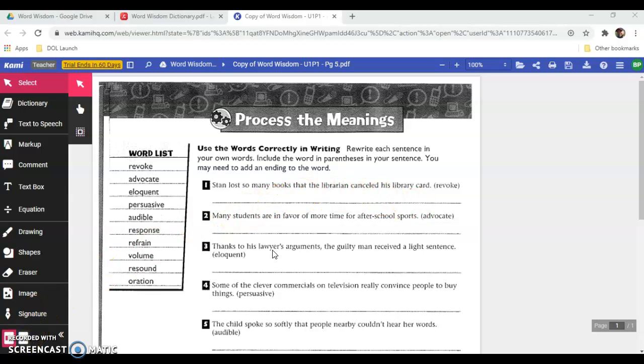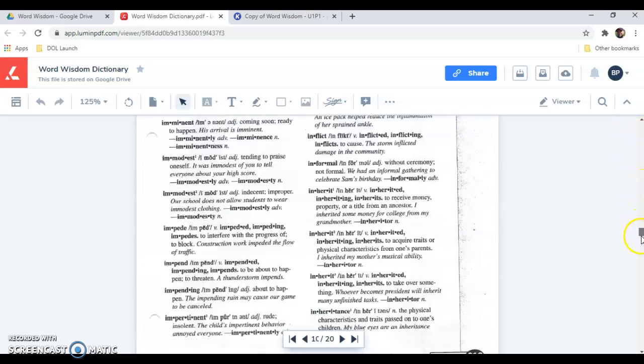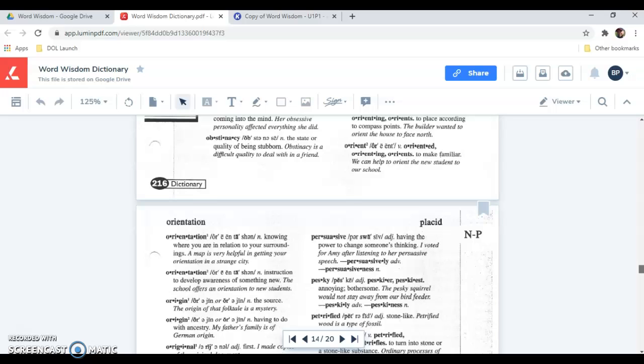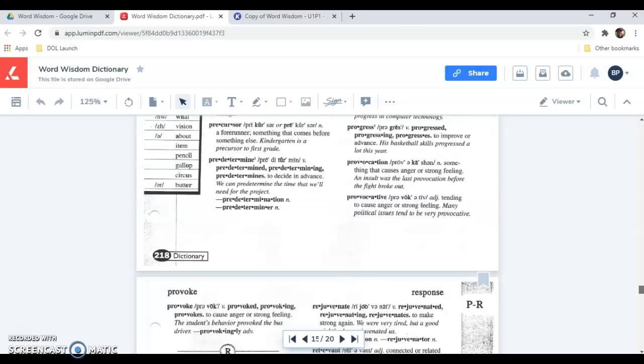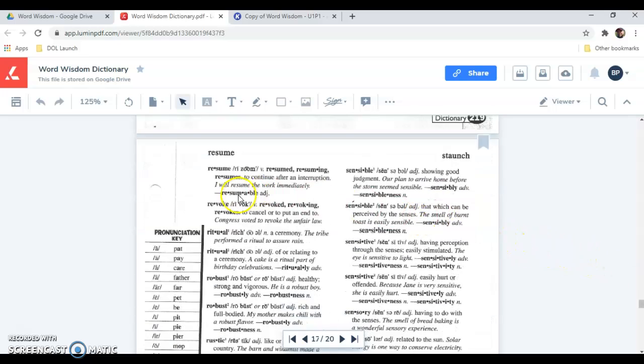I think it's probably a good idea for you to have the Word Wisdom Dictionary file open while you're working on this assignment as well, because I would recommend taking this word on the right, and if you don't know the meaning outright, I would look it up in the dictionary. And so here we have revoke, and it means to cancel or put an end to.